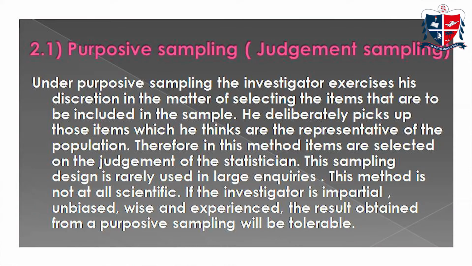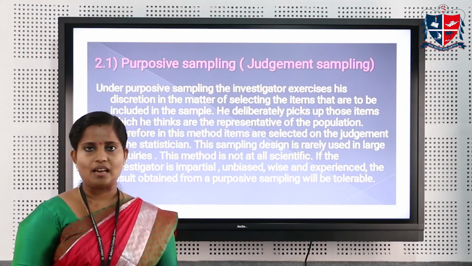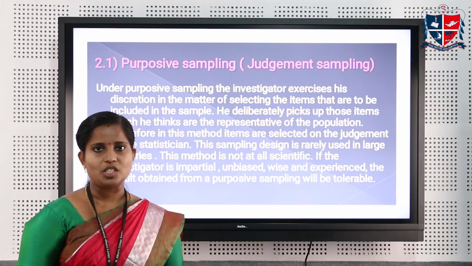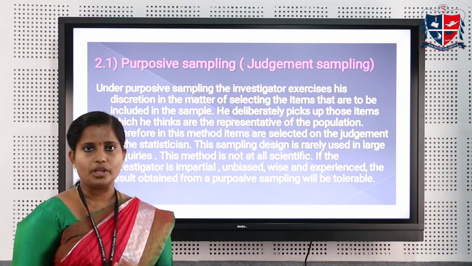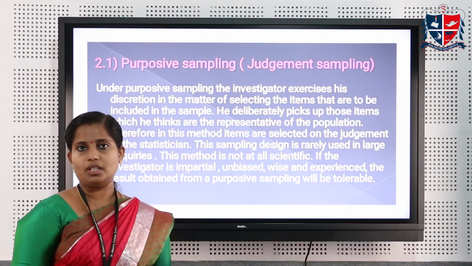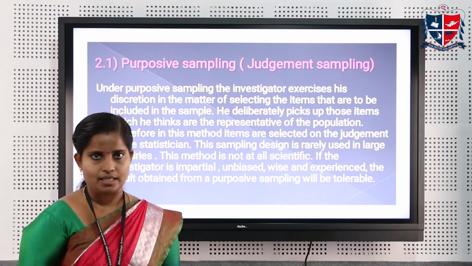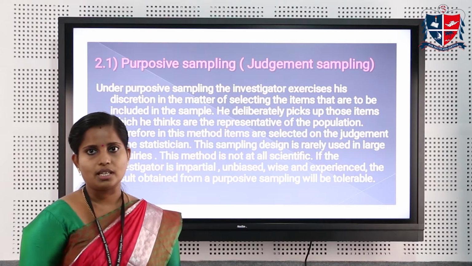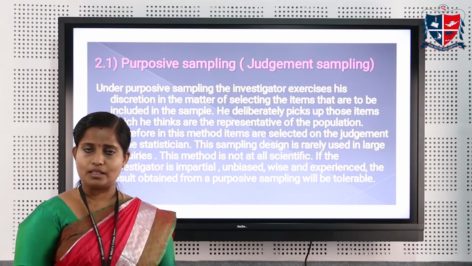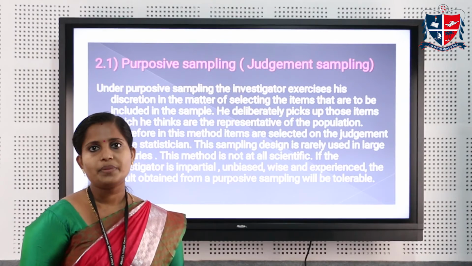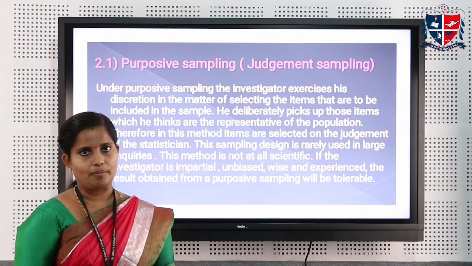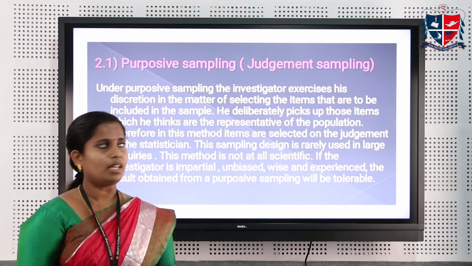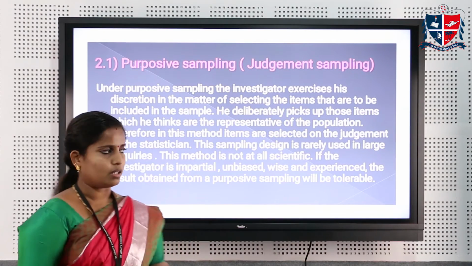First of all, think about purposive sampling. Purposive sampling is a non-probability sampling technique. This is also called judgment sampling. Like the name indicates, selecting the units from the population to the sample is purely based on the judgment of the investigator. He can give some priority to the units for selecting to the sample, or he can also determine which type of units or items has to be selected from the population to the sample. So the method purely depends upon the judgment of the investigator.